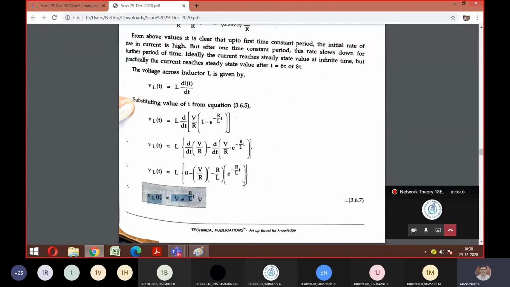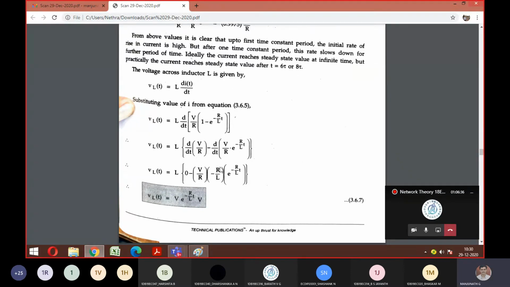Is it fine? You can look here. Differentiation with respect to t. So from this V by R, there is no t term, so that way it becomes 0. Correct? Yes, sir. Next term, V by R is constant, so V by R comes out, and e to the power of x. What is the differentiation of e power x? It's a into e power x.